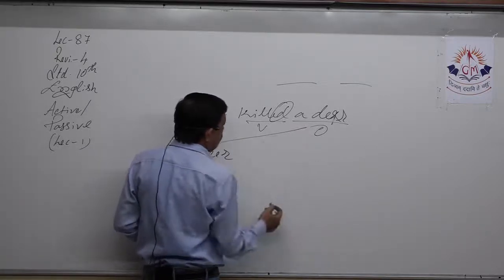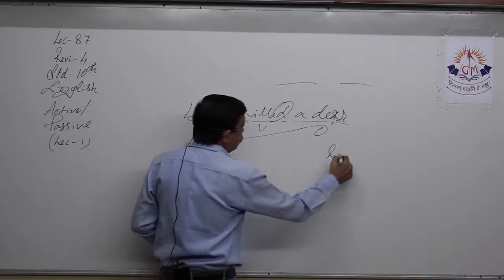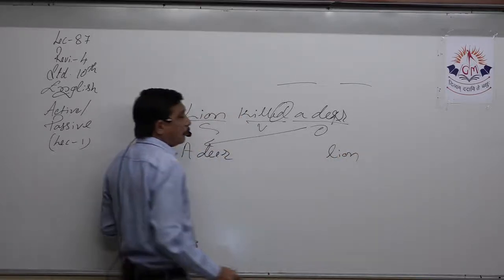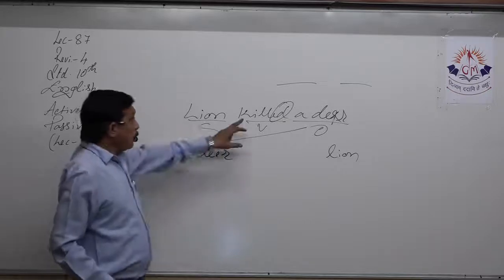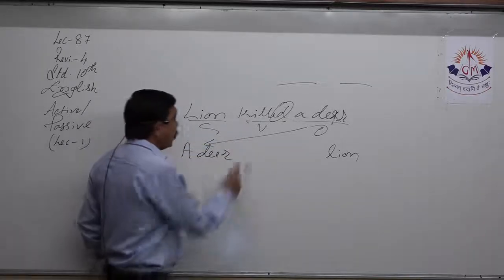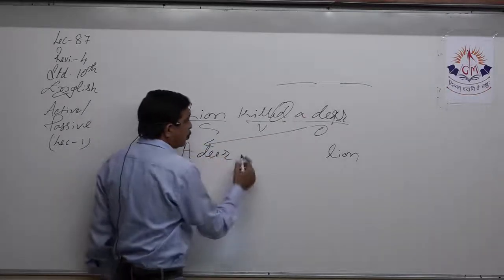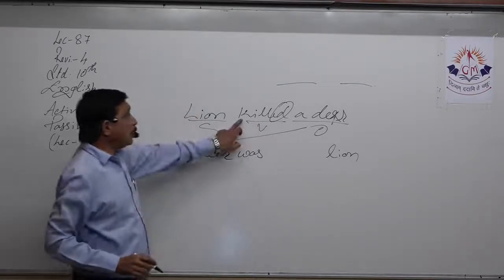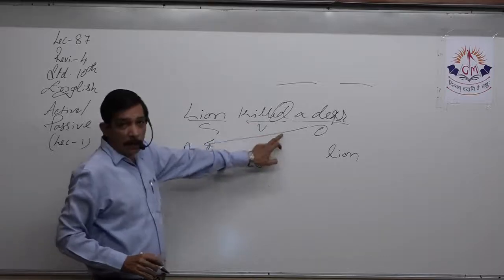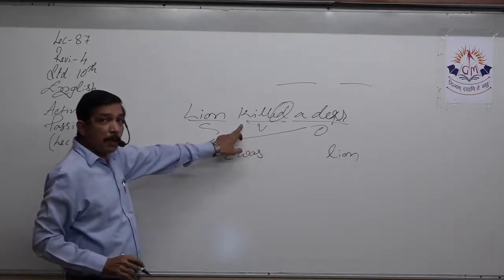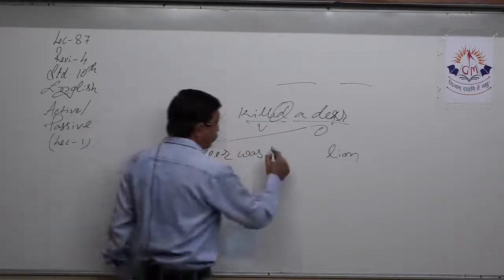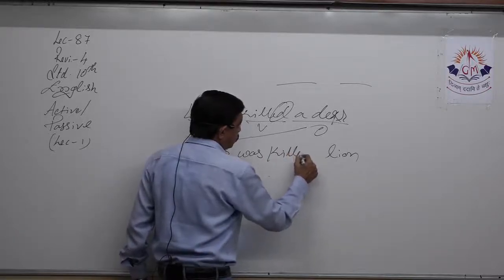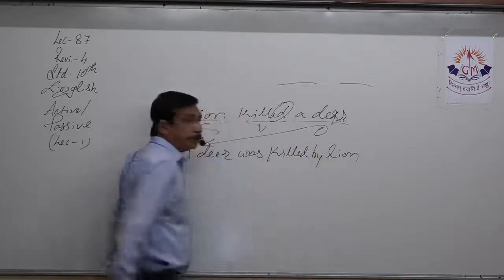We'll send the subject at the end. Lion. This is past tense. And we are talking about one deer. So, was. This is actually the word is kill. Killed is past tense. So, we'll use the past participle of kill. That is killed. By whom? By lion.